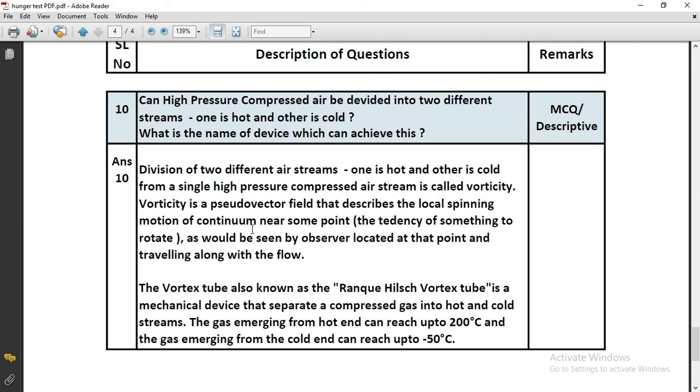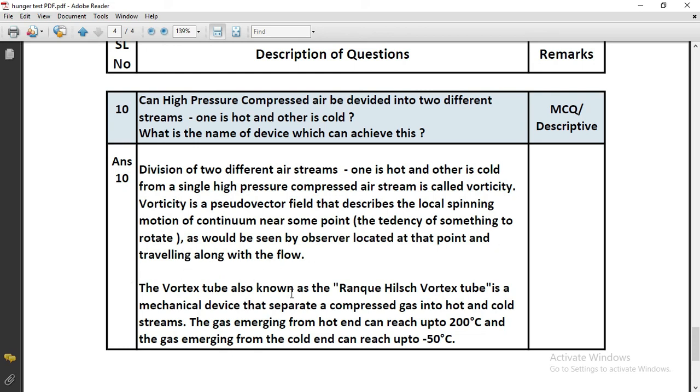is called vorticity. Vorticity is a pseudo vector field that describes the local spinning motion of a continuum near some point, the tendency of something to rotate, as would be seen by an observer located at that point and traveling along the flow.